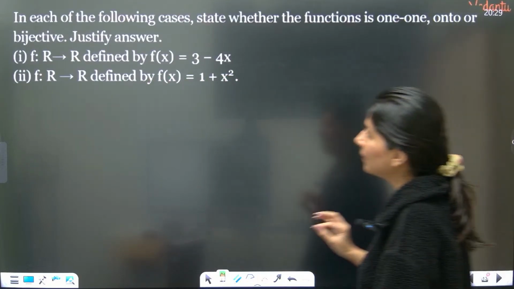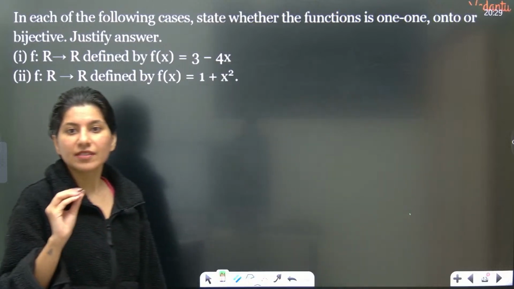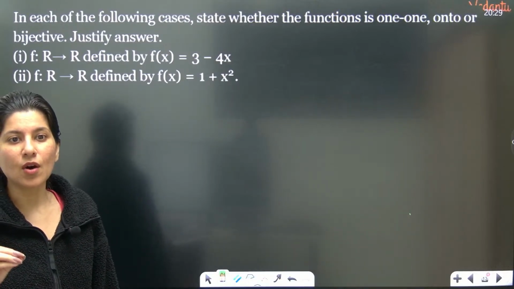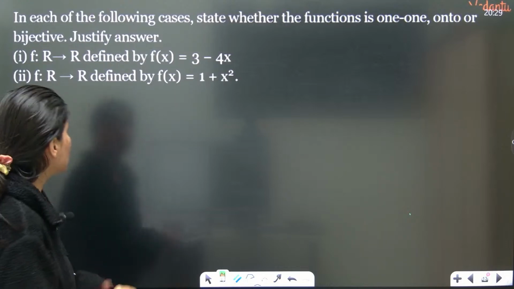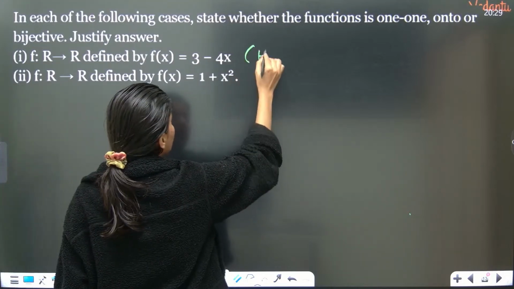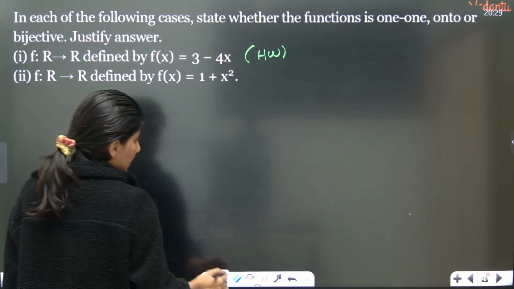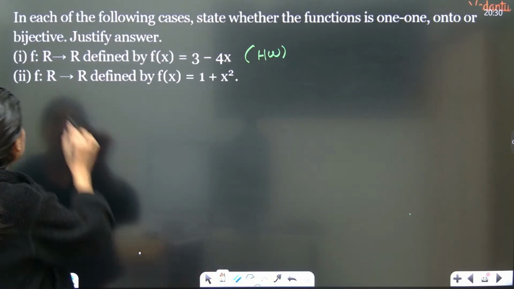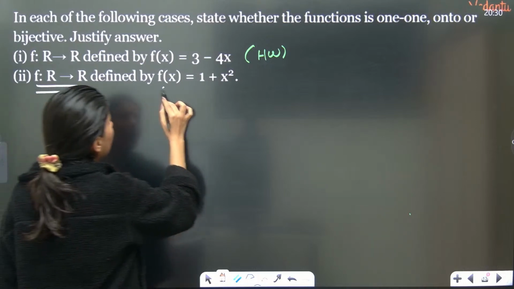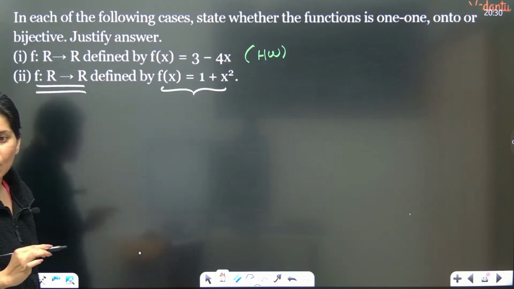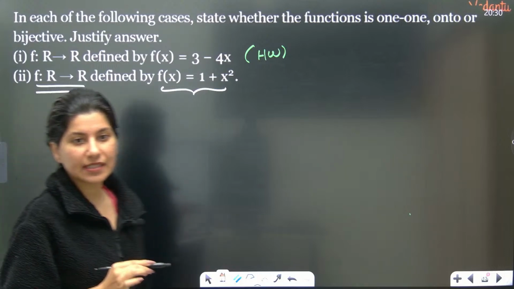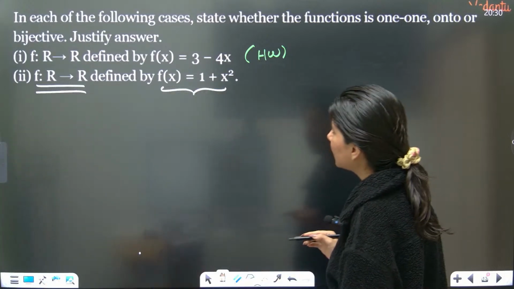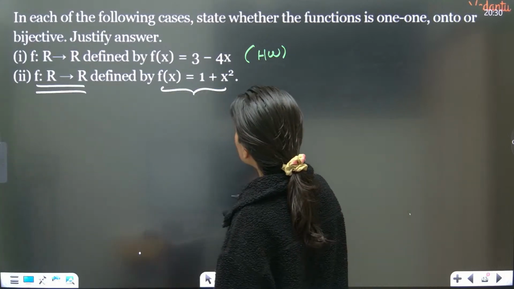Okay, now again, can you see this question? State whether the function is 1-1 or onto or bijective. First question I am going to give you as homework because I have done a similar question. Second part, I am going to do right away. F is R to R defined by f(x) equals 1 plus x square. Now we need to check whether this function is 1-1 or not.